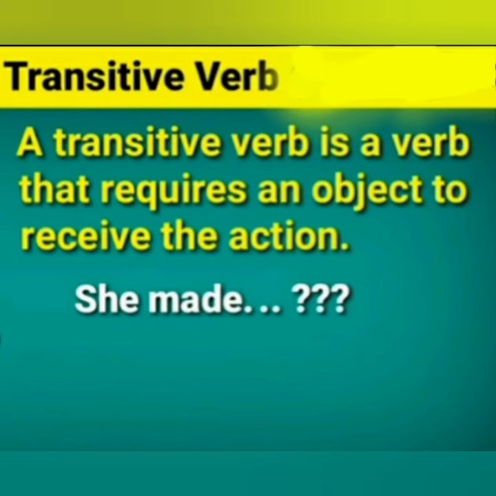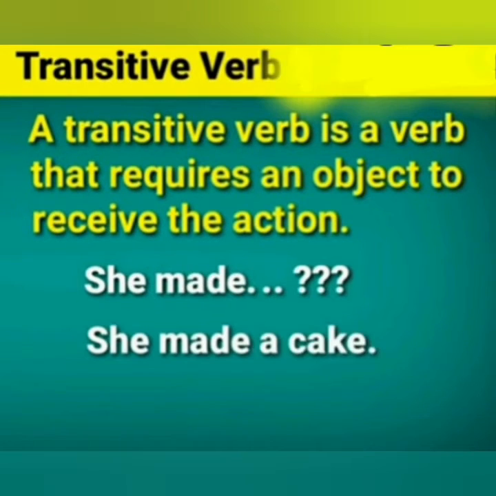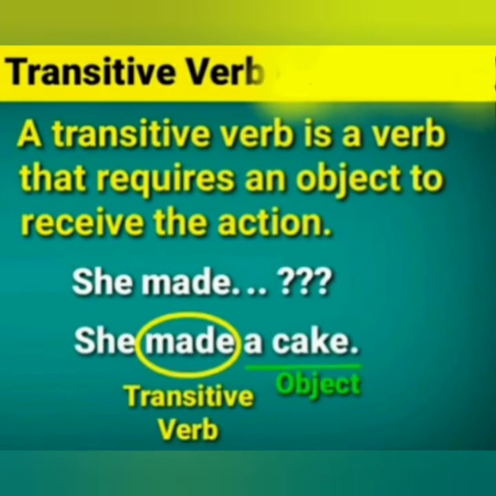Next, she made. Here we don't have any object, but if we add a cake, then it gives us complete sense. Here the verb is made and it is a transitive verb. Why is it a transitive verb? Do you know? Yes, it is a transitive verb because it is not giving us complete sense without adding any object.